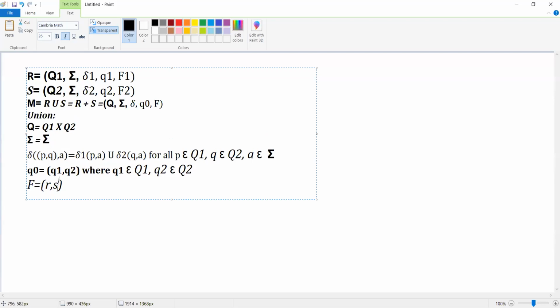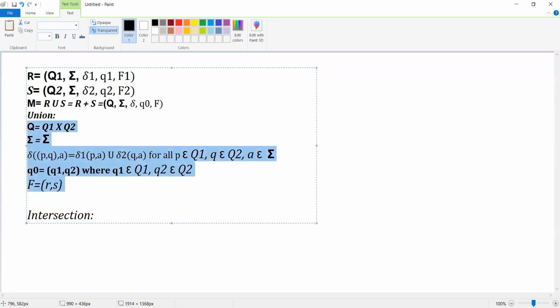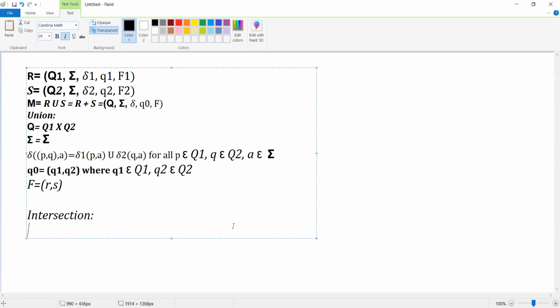Now we need to do the same for intersection also. For intersection, everything is the same.